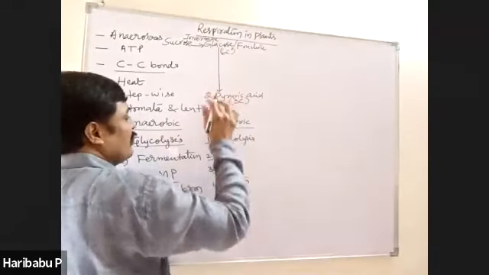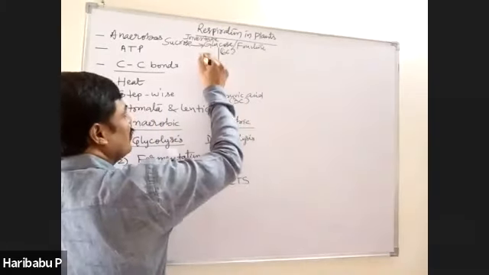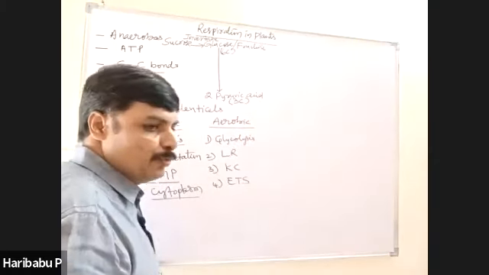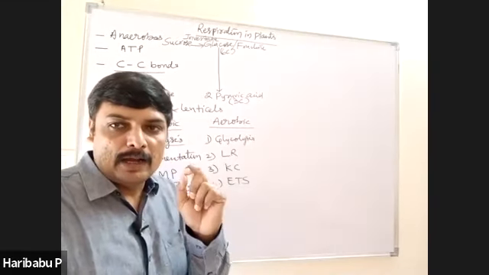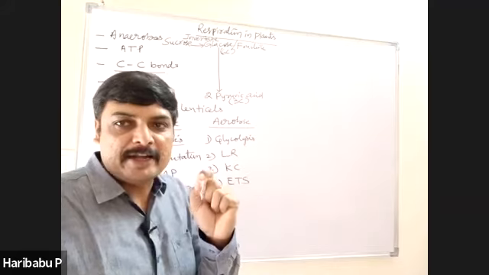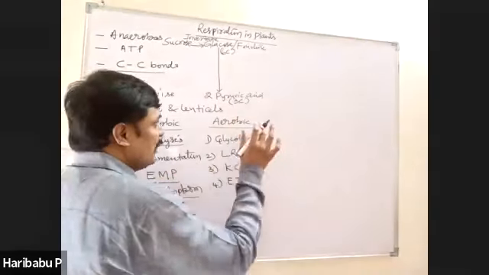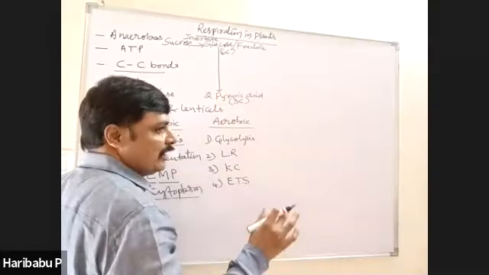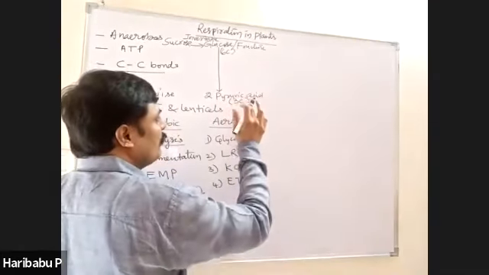During this conversion, at two places, ATP is consumed. That means in the first step and in the third step, ATP is consumed. In two steps, ATP is formed, that is in the 7th reaction and 10th reaction.